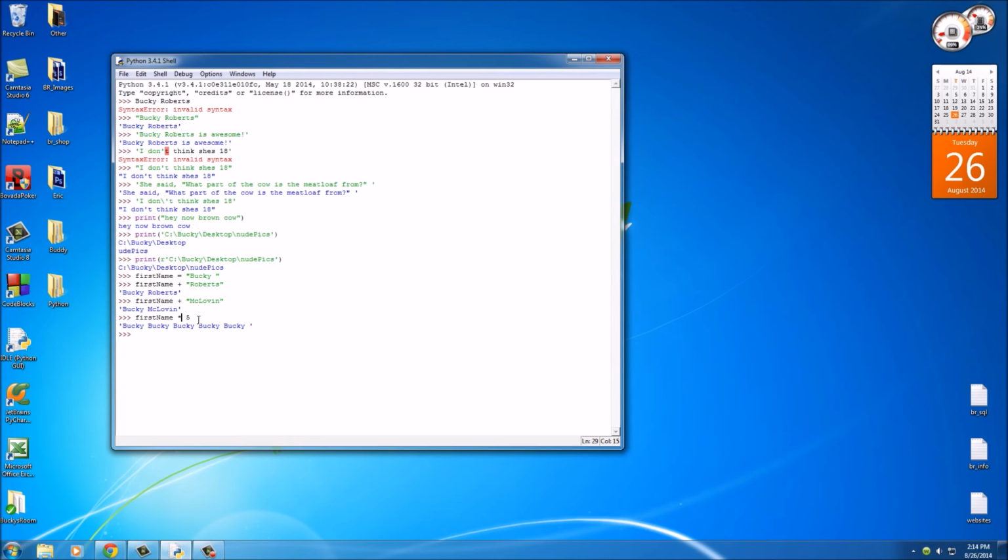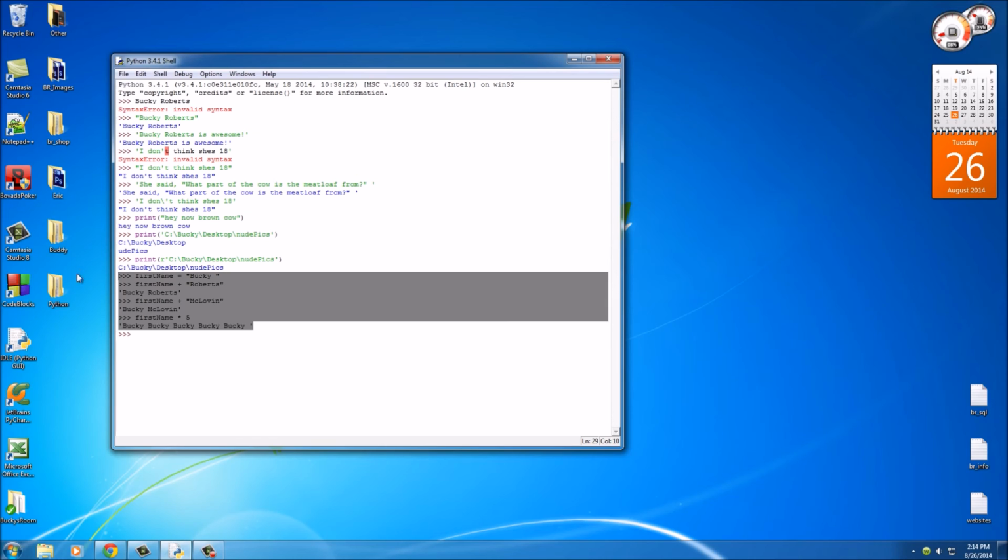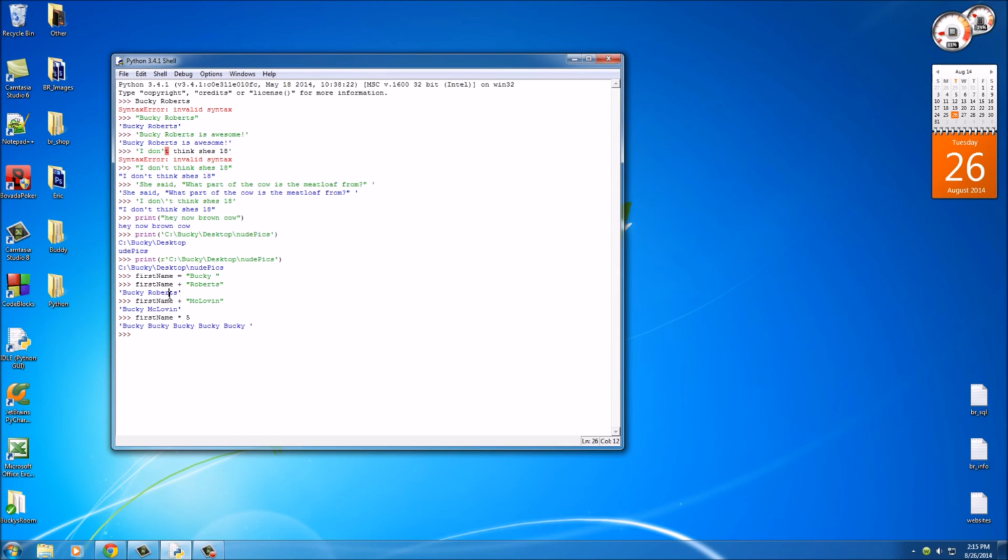So I know that was a lot to take in, but remember, escape whenever you have to use a special character. Whenever you're working with file paths, use r before it, which pretty much means raw string, and you can also perform mathematical operations on strings a lot like you can numbers.